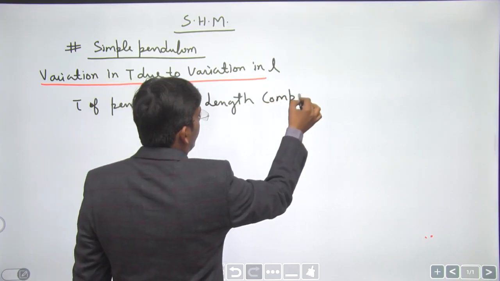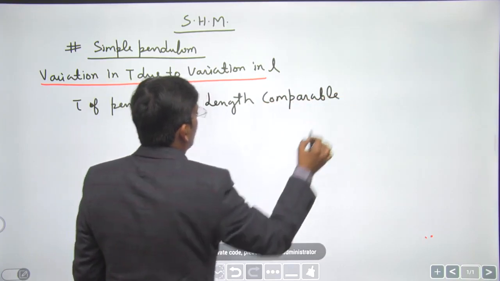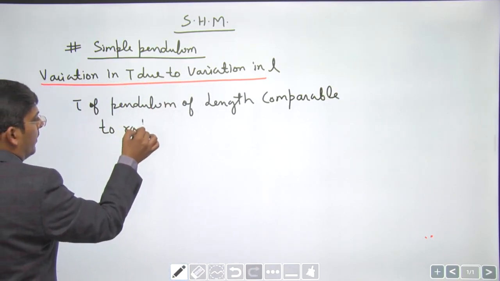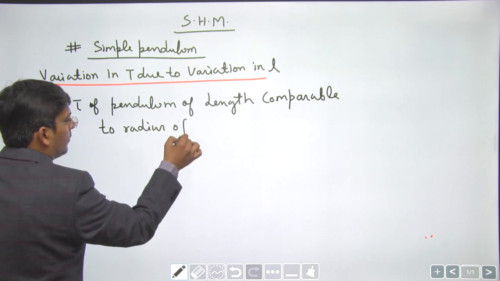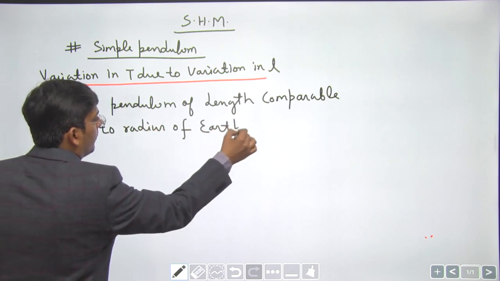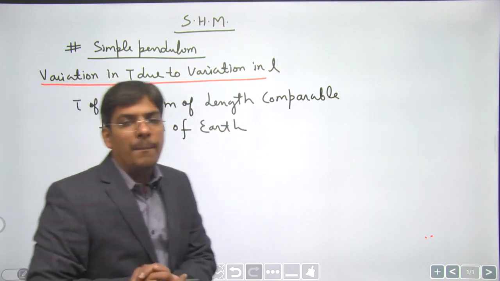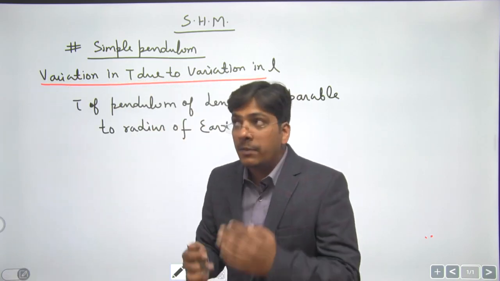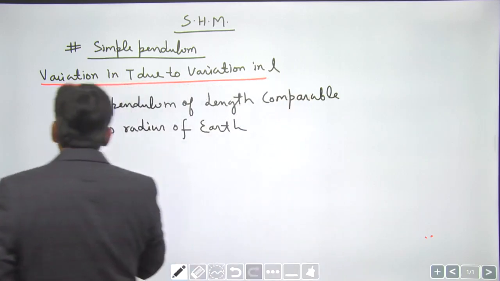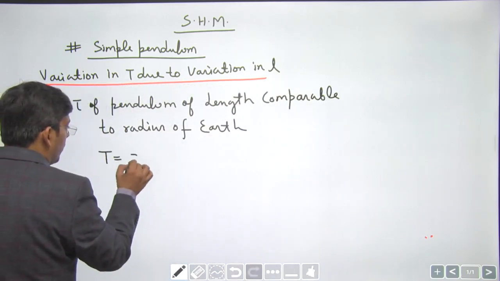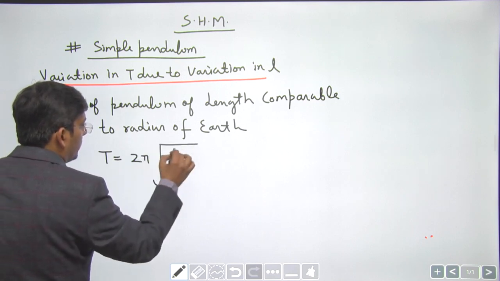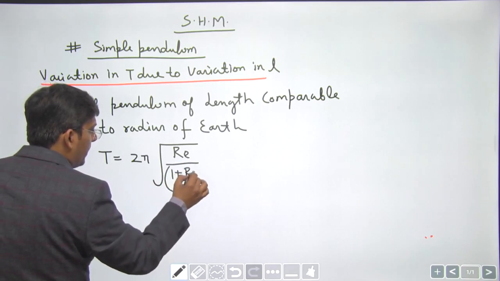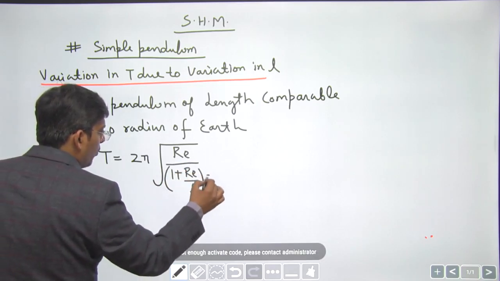So when the length of a pendulum is comparable to the radius of the earth, we don't use the formula 2 pi root L by g, rather we use a different formula. What is that, dear students? That formula is 2 pi under root radius of earth divided by (1 plus Re by L) into g.